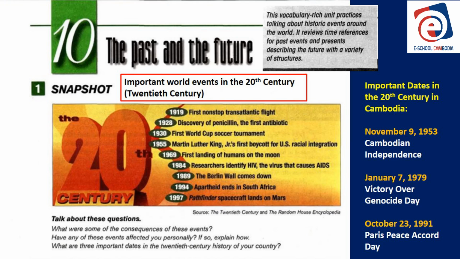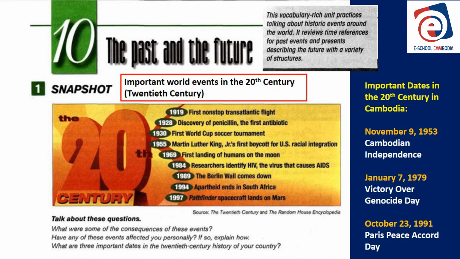And we're in New Interchange Book 3, which is Upper Intermediate. And we're on Unit 10, which is called The Past and the Future. If you look at the screen, we're learning about how to talk about things that happened before and how to talk about things that will happen or might happen in the future.